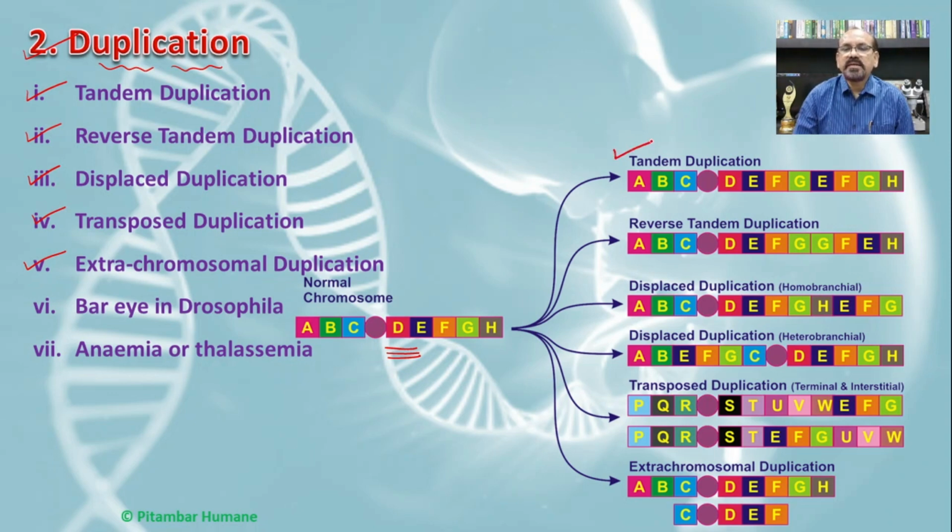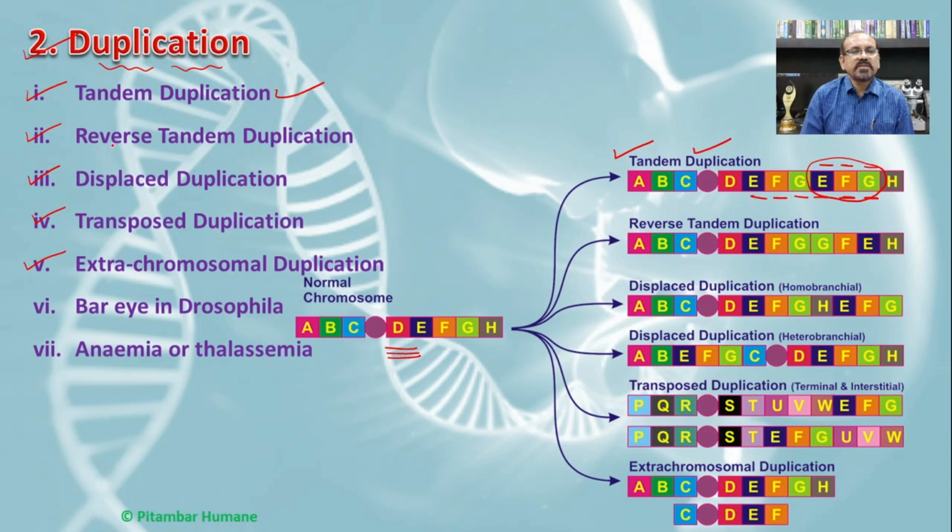If you see this tandem duplication, then you will find that in this tandem duplication, here E, F and G are duplicated. So this part of the chromosome is duplicated and is also present just near to it in the same sequence. Here also E, F, G, and in the duplicate part also the sequence is E, F, G. So such a type of duplication is known as tandem duplication.